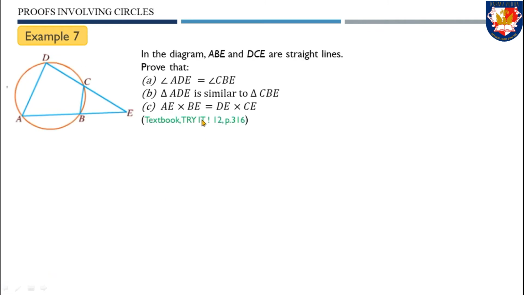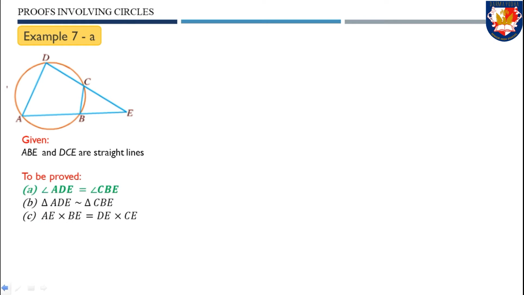In the diagram, ABE and DCE are straight lines. Prove that angle ADE equals angle CBE, triangle ADE is similar to triangle CBE, and AE times BE equals DE times CE. Before we begin our proof, let's rewrite all the information in the question.